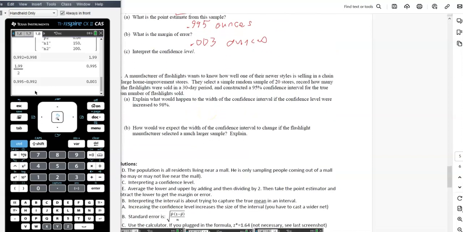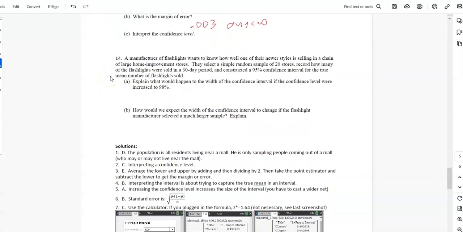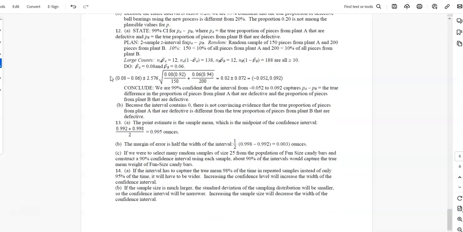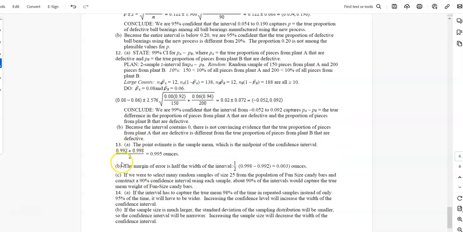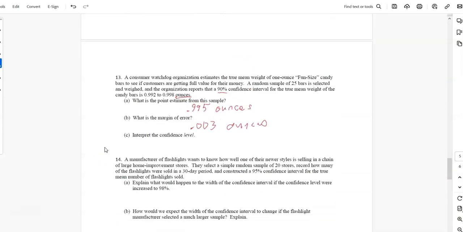Okay. If we were to select many samples of size 25 from the population of fun-sized candy bars and construct a 90% confidence interval using each sample, about 90% of the intervals would capture the true mean weight of fun-sized candy bars. So that's the best description there.